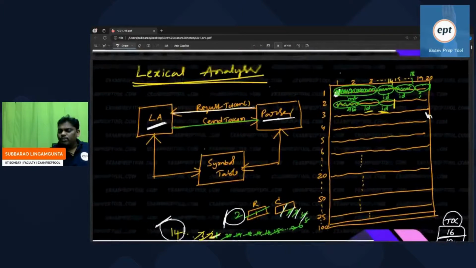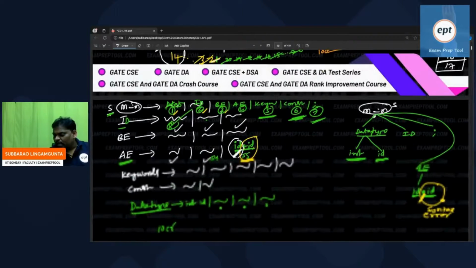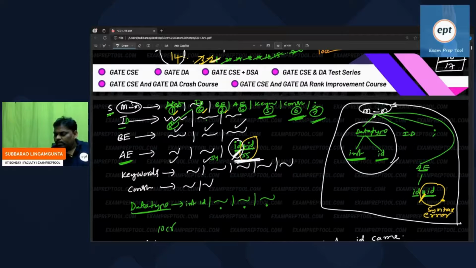The purpose of this, I want to inform everyone: the lexical analyzer will give tokens, and the parser will create the parse tree. But remember, whenever you say a tree is created, the tree contains productions only. Everything is a production. This is one production, this is one production, this is one production.